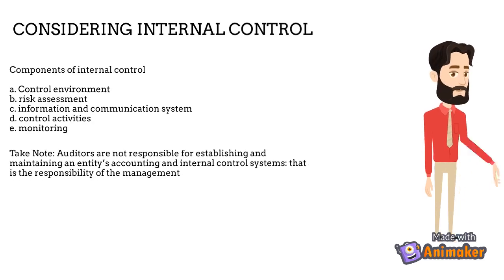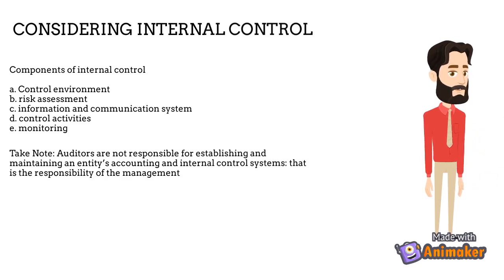What are the components of internal controls? First is control environment. This is the attitude and actions of the management and employees. Second is the risk assessment. The management should apply internal controls based on management risk assessment. Third is the information and communications systems. The transactions of the business should be properly recorded and classified in a timely manner.